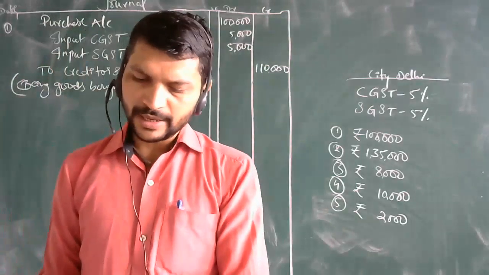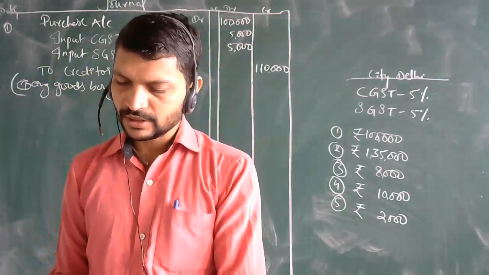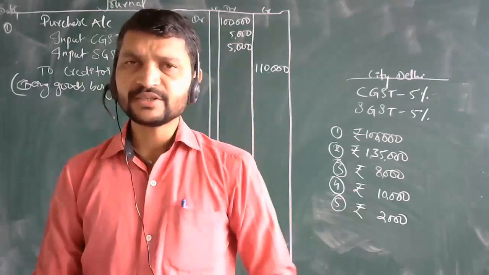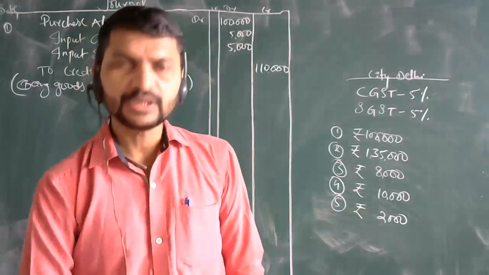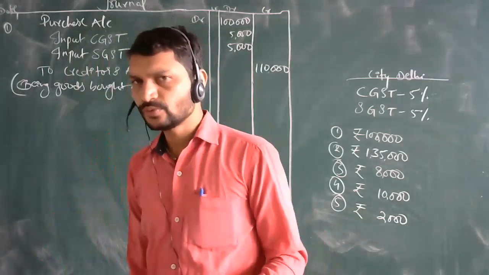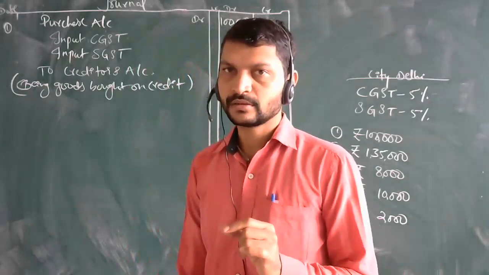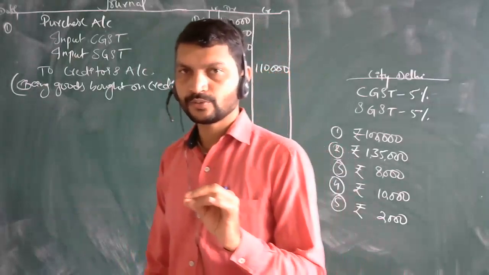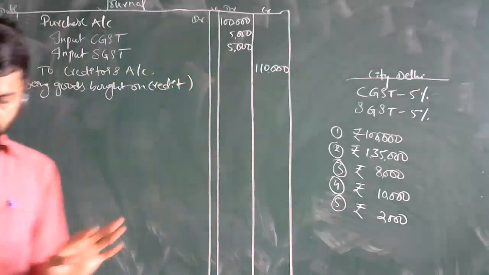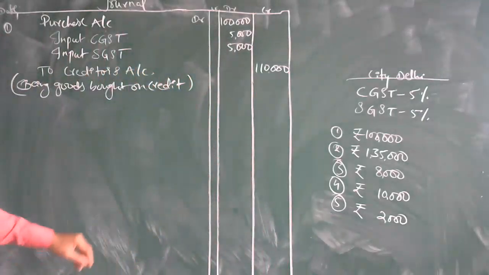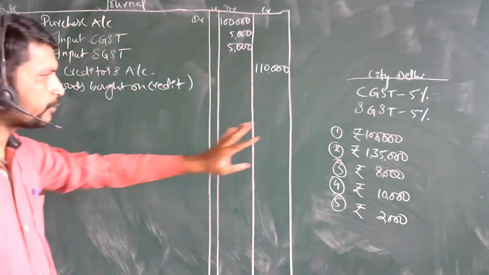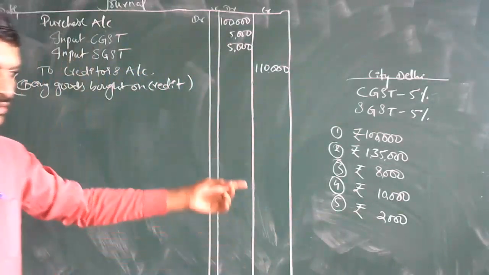He sold them for rupees 1,35,000 in the same state on credit. He has sold the goods on credit. When you are selling the goods on credit basis, they will be the debtors for you. Remember that. Remember this word, debtors. So specifically, check it out. What will be the value of the goods?